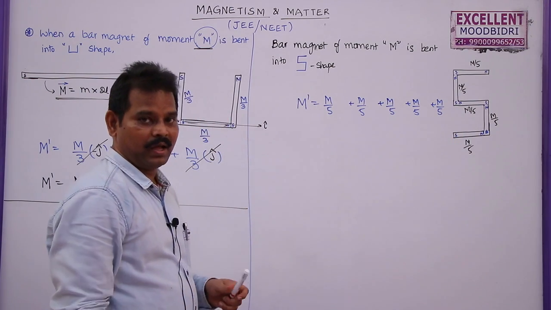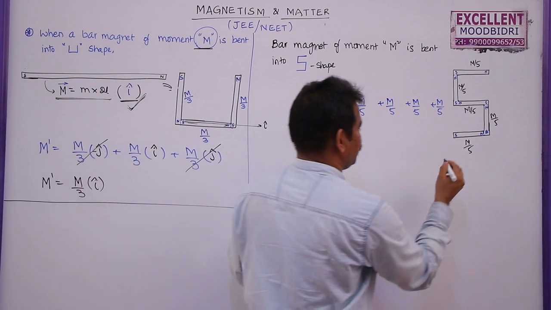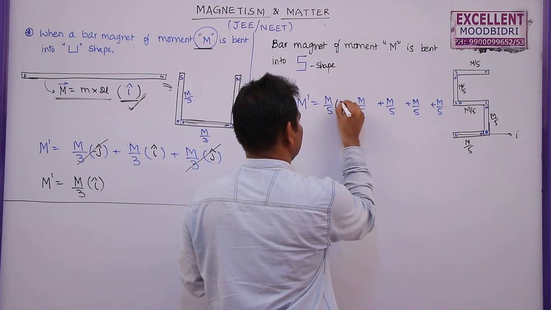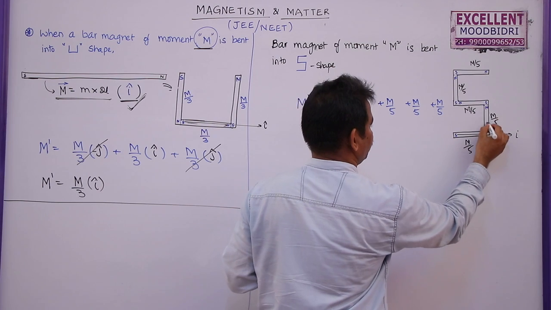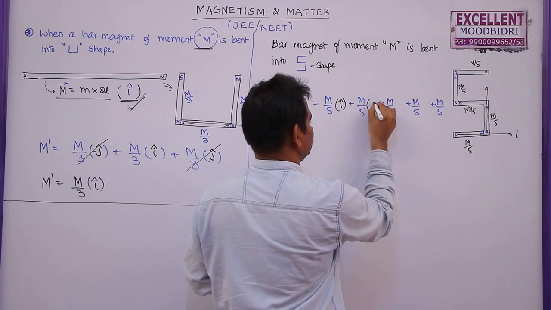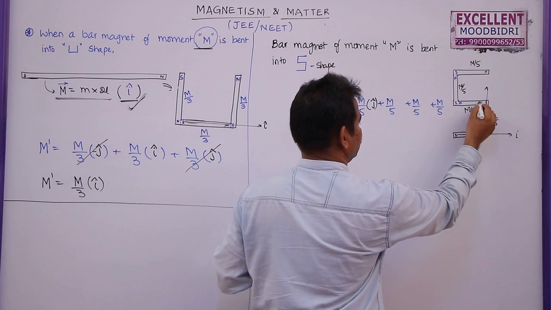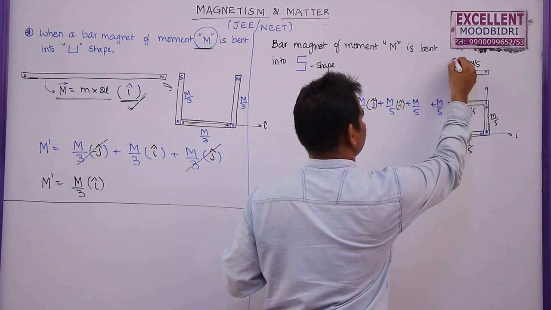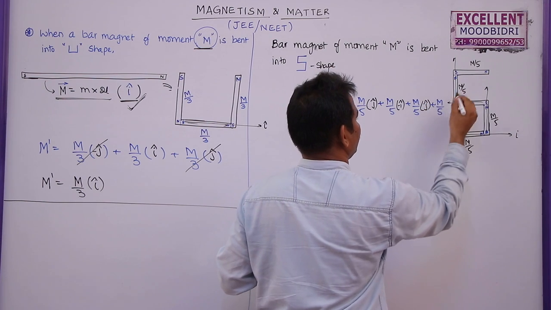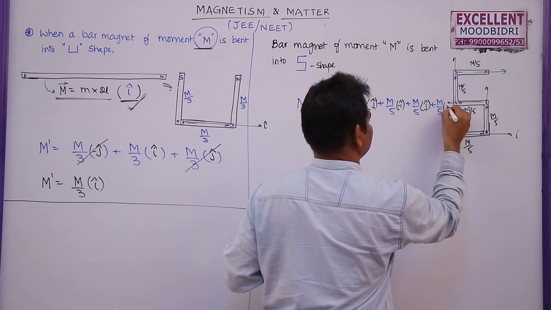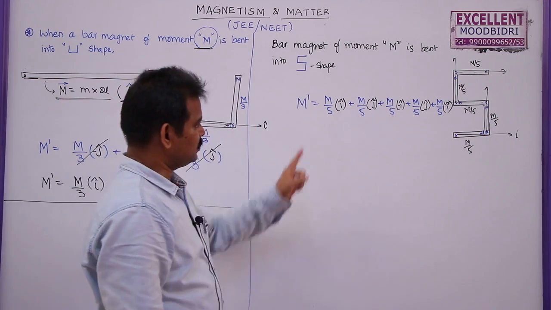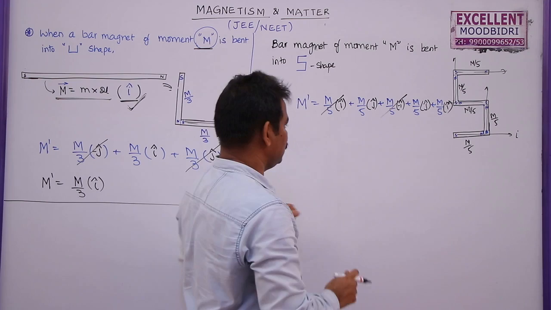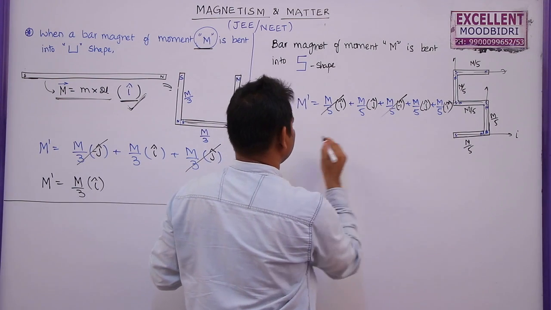But what are the unit vectors here? For the first one, this is along positive x-axis. So this is I cap. This is along positive y-axis. So this is j cap. This is a negative x-axis, minus I cap. This is a positive y-axis, j cap. This is a positive x-axis, I cap. You can say this and this are equal and opposite. This and this get cancelled. This is j cap, this is I cap.